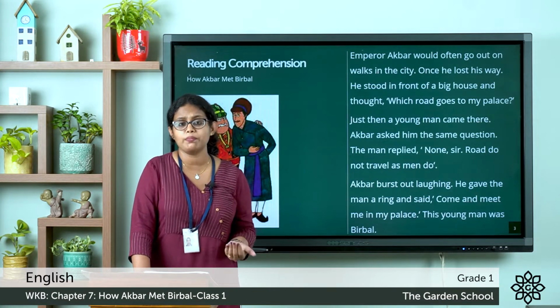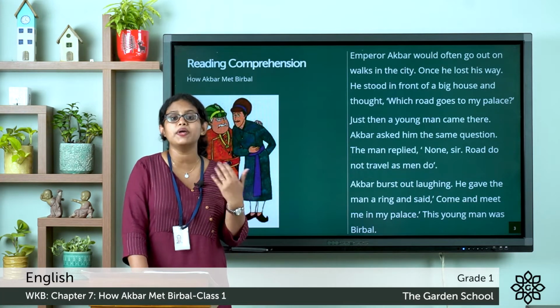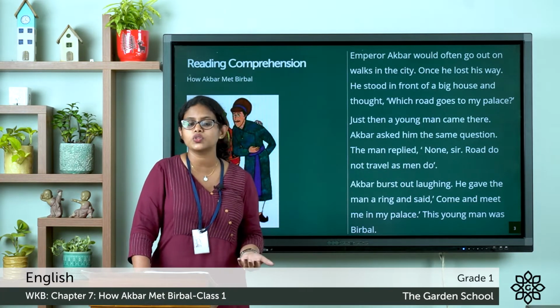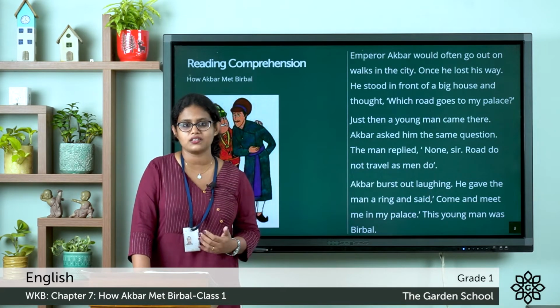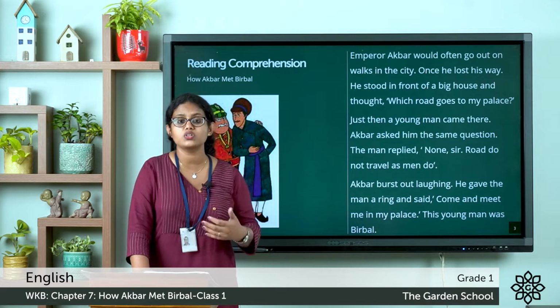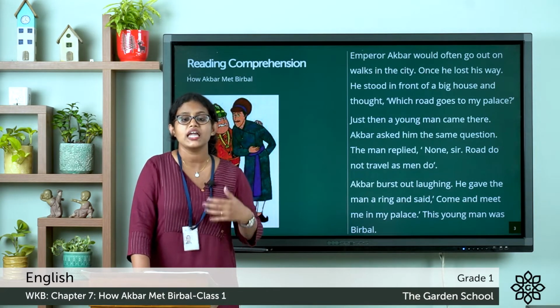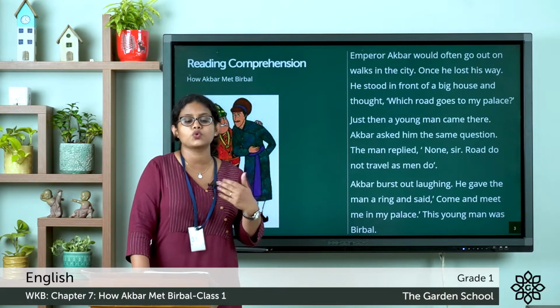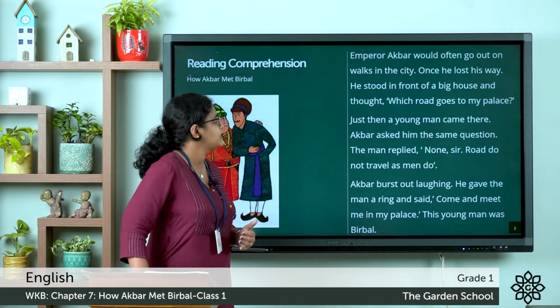So Akbar lost his way, and he started to think, which road will take me to my palace? Akbar wants to reach his palace, and seeing the different roads, he got confused about which road would take him there.